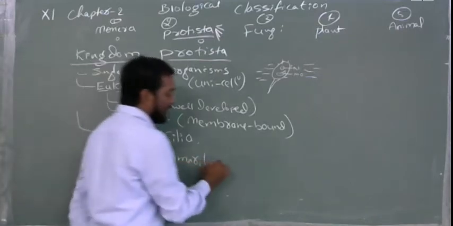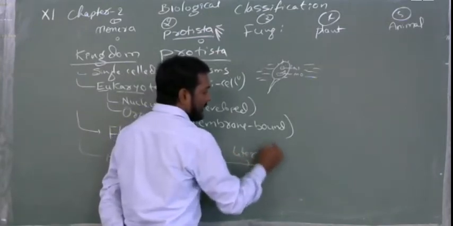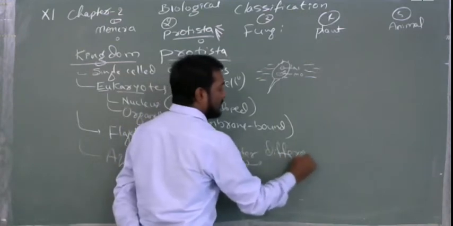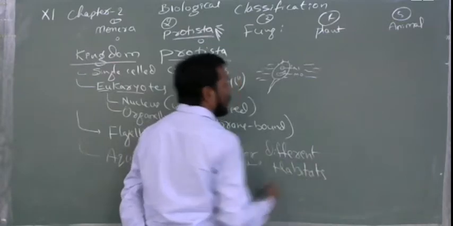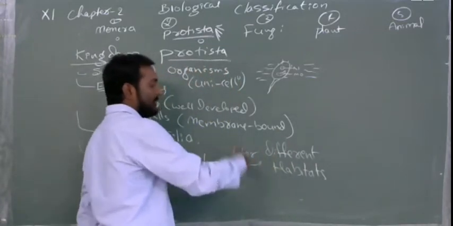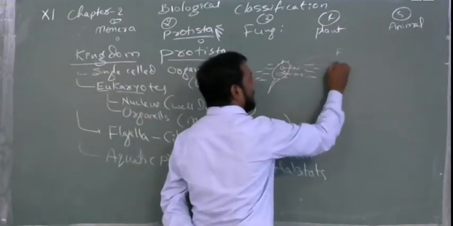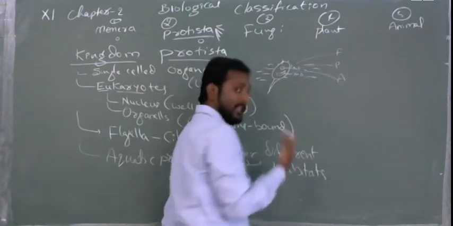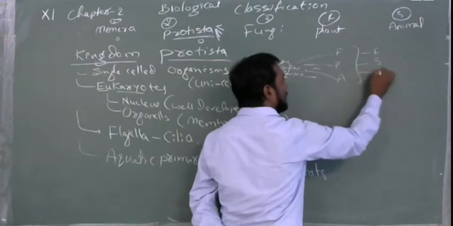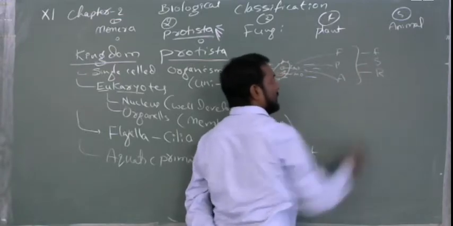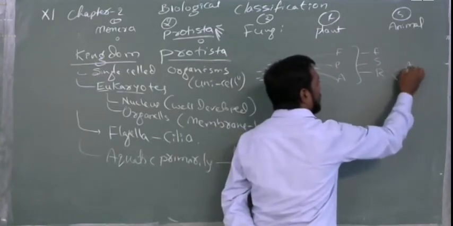Later, they will change their habitat. Later, they will go into different habitats. We have to think which habitat they will go. It means they will change their place of surviving. It means they will go to the fungi, into the plants, into the animals. Why will they go? For food, for shelter, and for becoming more in number. That is reproduction. Again, what is reproduction? How will they do it? The reproduction will be done in sexual and asexual ways.